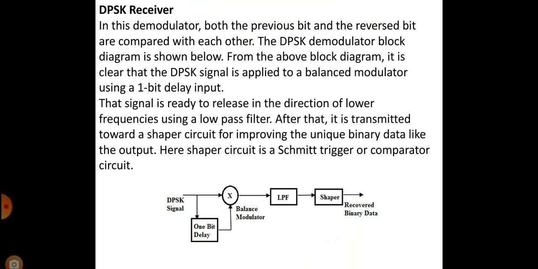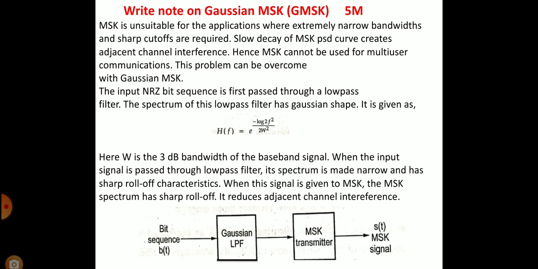That signal is then passed through a low pass filter. After that, it is sent to a shaper circuit for recovering the original binary data. Here, the shaper circuit is a Schmitt trigger or comparator circuit.